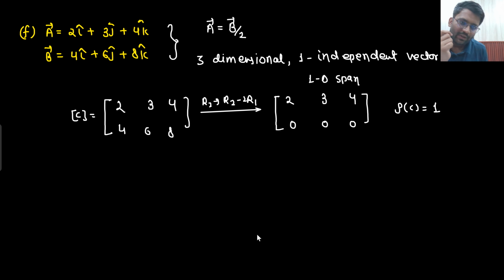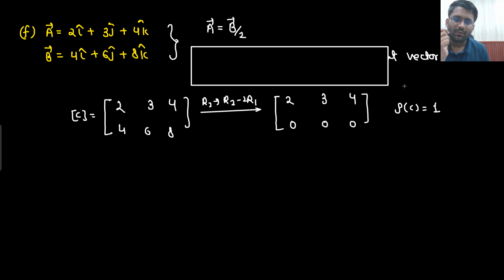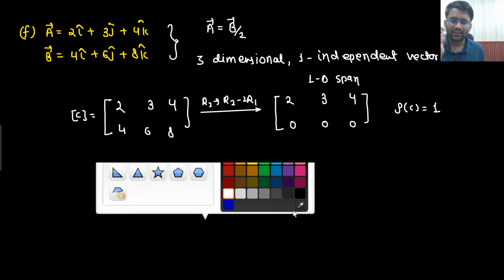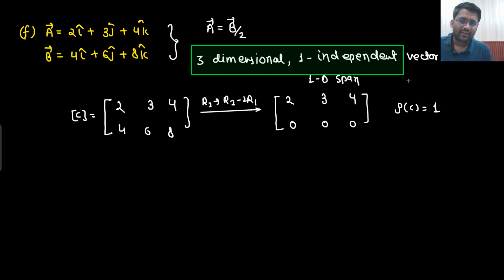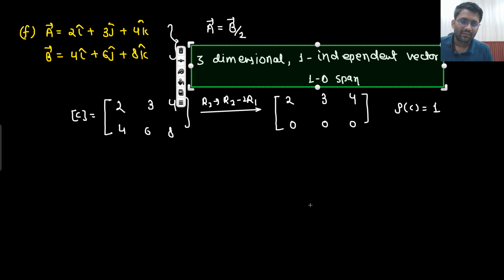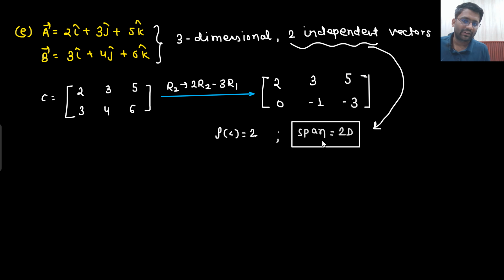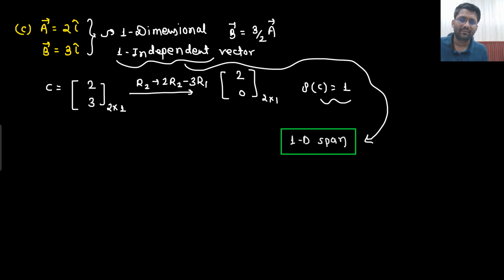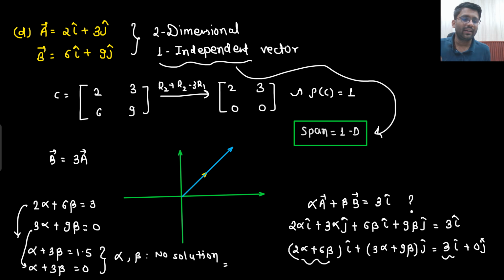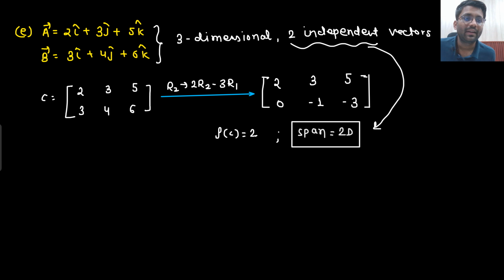So again, what can you notice here? One independent vector is creating a 1D span, right? Two independent vectors create a 2D span. One independent vector creates a 1D span. So n independent vectors will create an nD span.